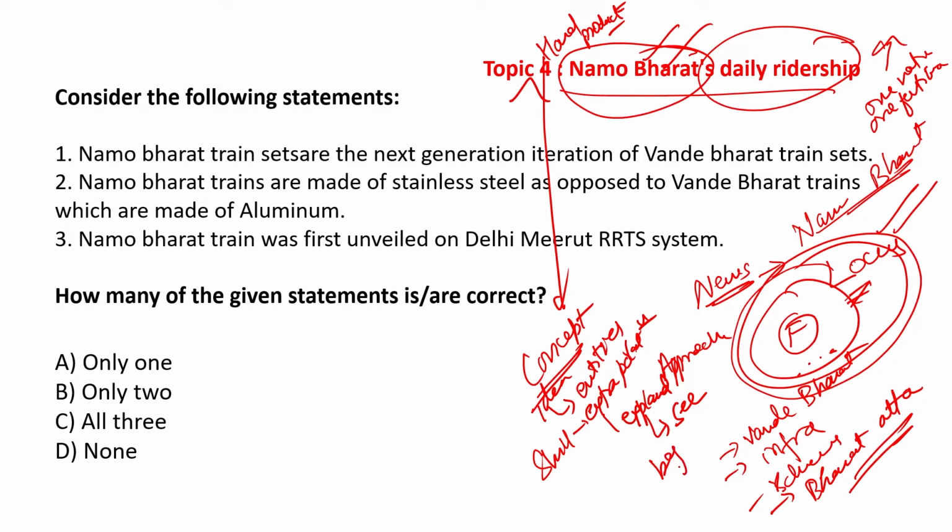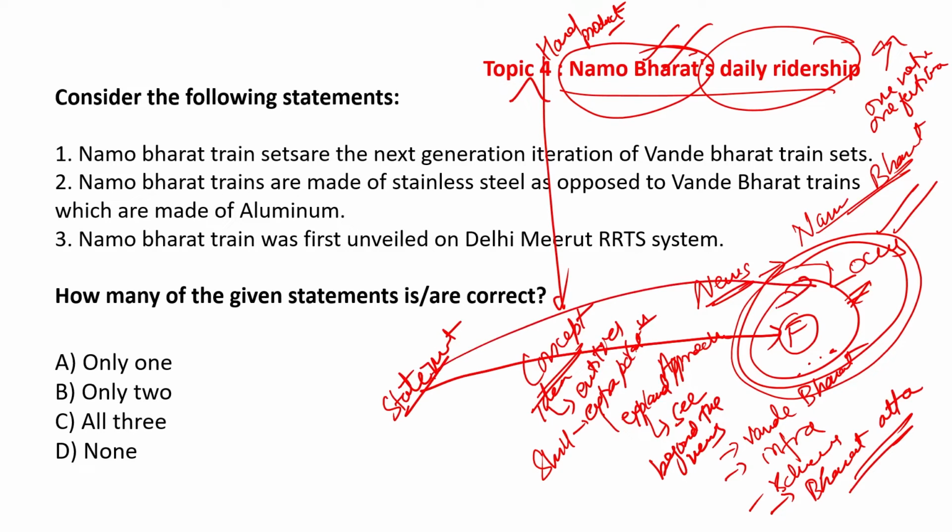So look at this question with regards to each statement, see whether it is focus or locus, and then build your opinion on correctness or incorrectness.